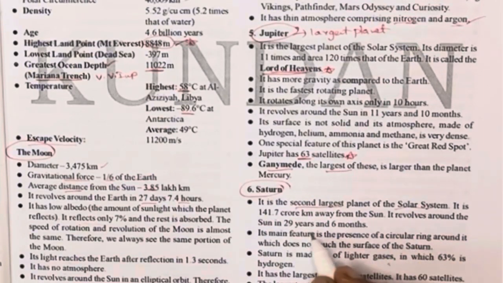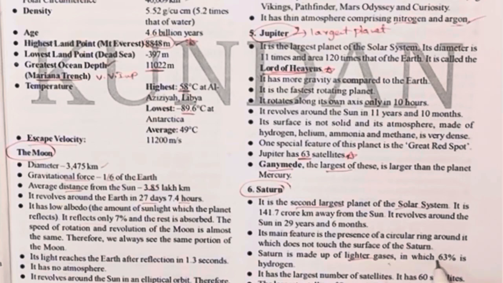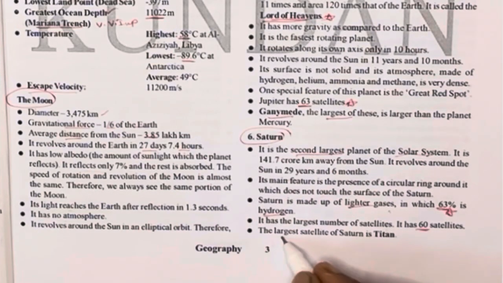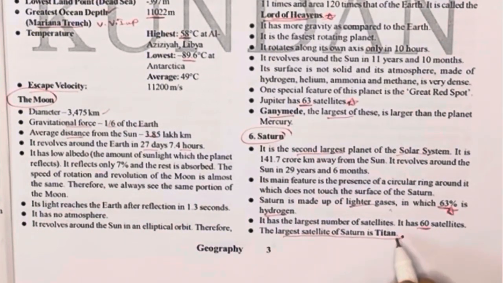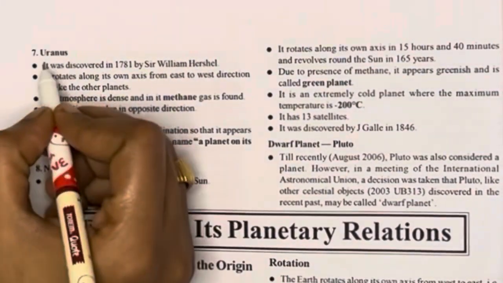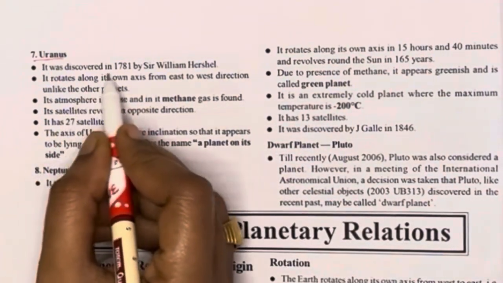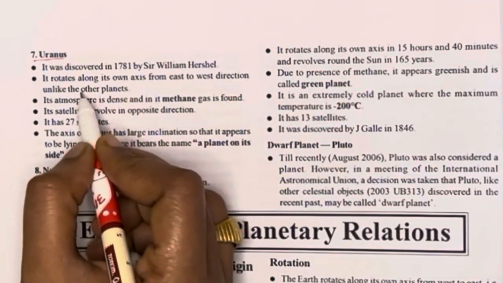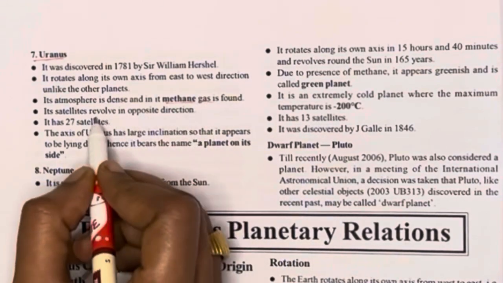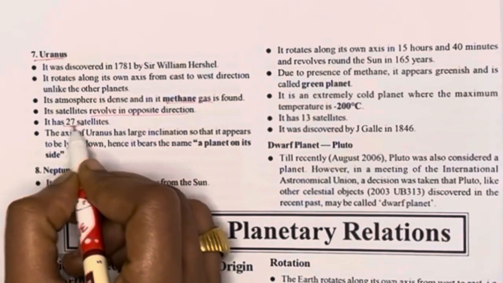Saturn is the second largest planet of the solar system, and Saturn is made up of lighter gases, of which 63% is hydrogen. It has the largest number of satellites, that is 60. The largest satellite of Saturn is Titan. It is also important. Uranus was discovered in 1781 by Sir William Herschel, and methane gas is found in its atmosphere, and it has 27 satellites.